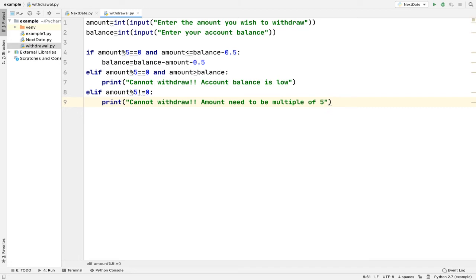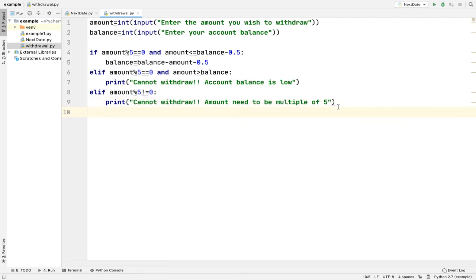So over here we have taken into account that amount is a multiple of 5 and balance is also greater than the amount. The second condition is if amount is a multiple of 5 and amount is greater than balance, in that case it should show me that balance is low. If amount is not a multiple of 5, then again it should show me that amount need to be multiple of 5. There could be one more condition when amount and balance both are equal.